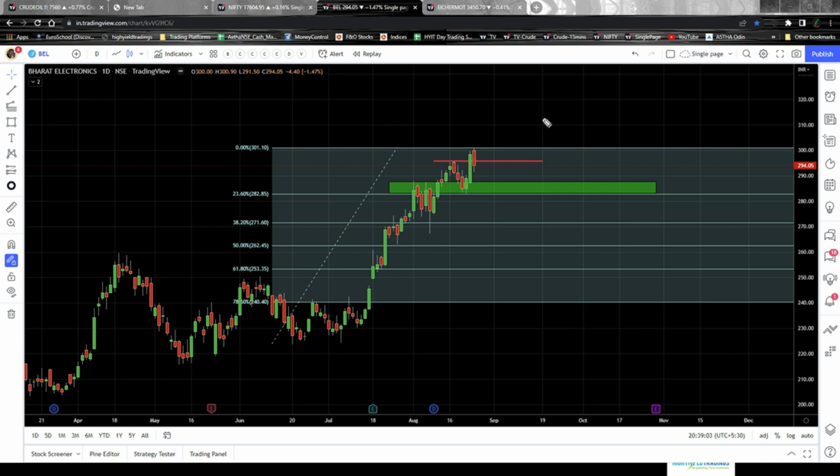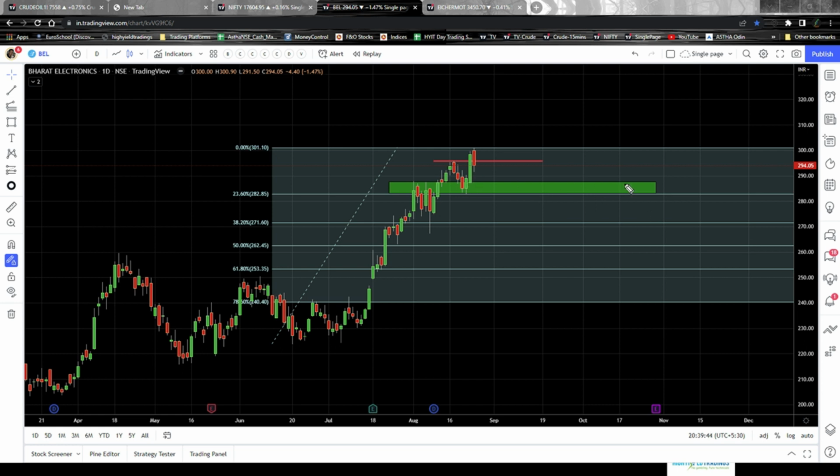Okay, so at this point, it is actually just showing the breakout. It is not showing whether that breakout will sustain itself or not. So it's always good to get a couple of red candles post the breakout candle, and we need to wait for the stock price to come down to a support level and then move up from the support level. If this happens, then we can confirm that the buyers are still interested in taking the stock prices higher, and we can initiate a buy trade when we see the stock taking a support at the support level.